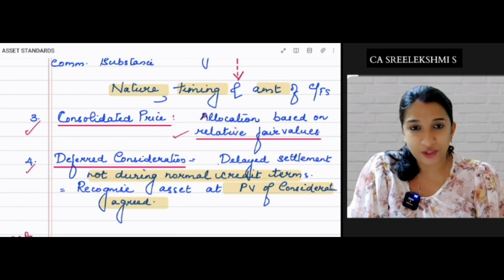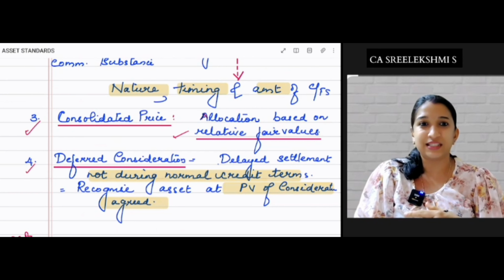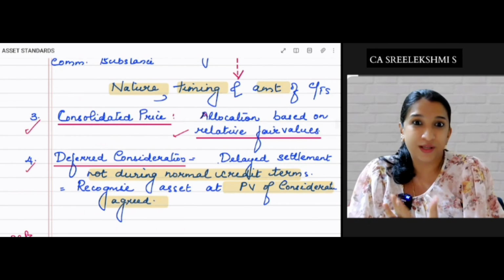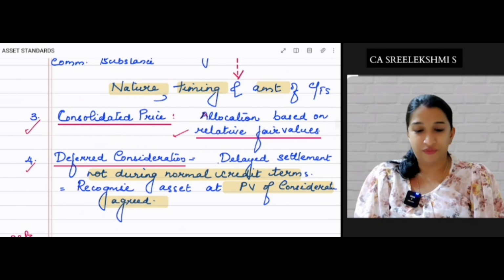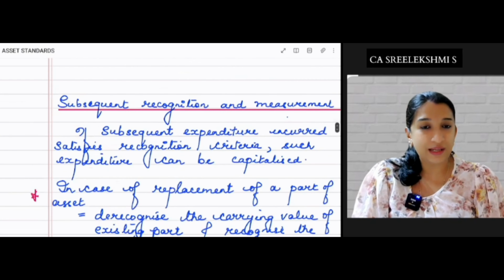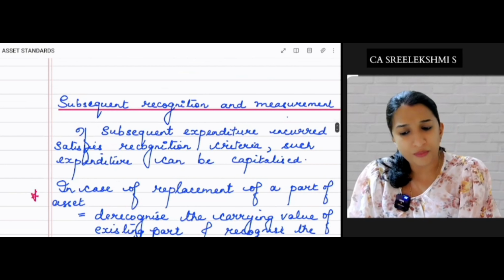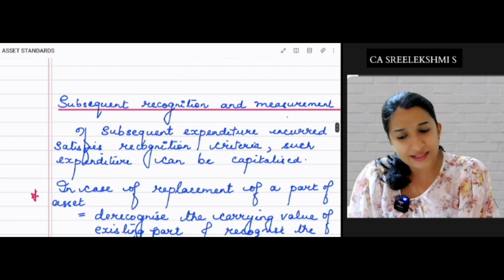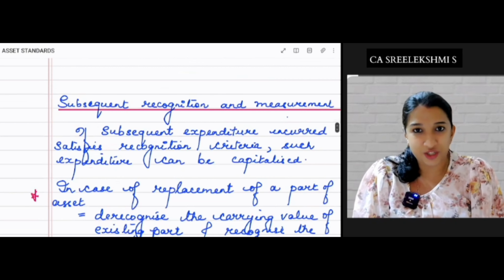Now, subsequent recognition and measurement. How do you recognize this subsequent expenditure? How do you measure that expense? So you acquired a land and you constructed a building and subsequently you are incurring some expenditure.